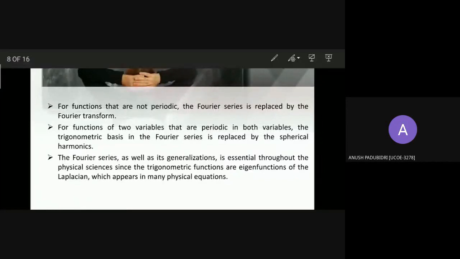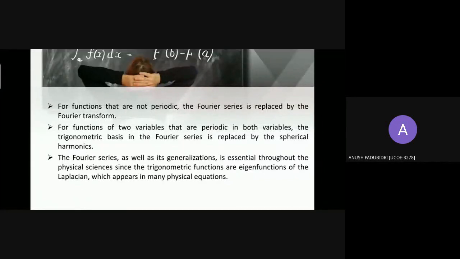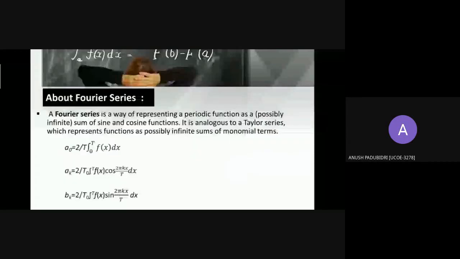For functions of two variables that are periodic in both variables, the trigonometric basis in Fourier series is replaced by spherical harmonics. The Fourier series, as well as its generalizations, is essential throughout the physical sciences since trigonometric functions are eigenfunctions of the Laplacian, which appears in many physical equations. It can be said that the Fourier series is a particular way of rewriting functions as series of trigonometric functions.